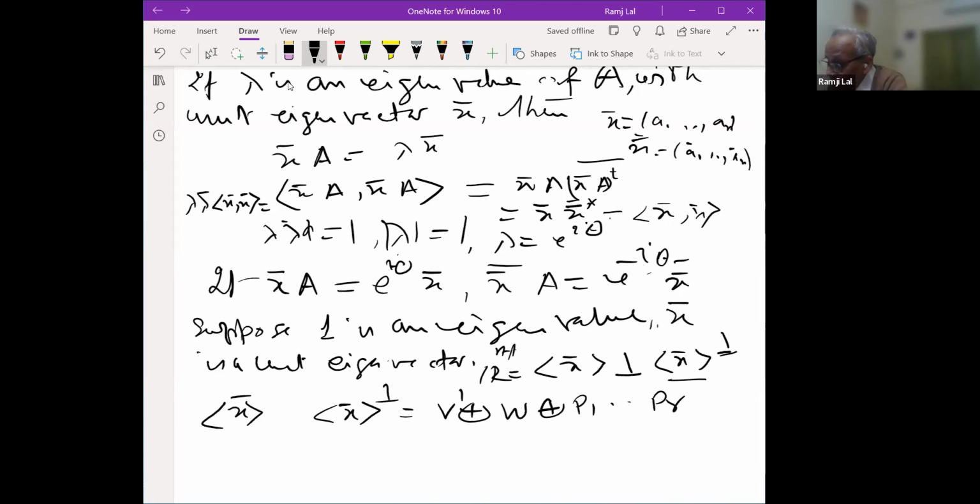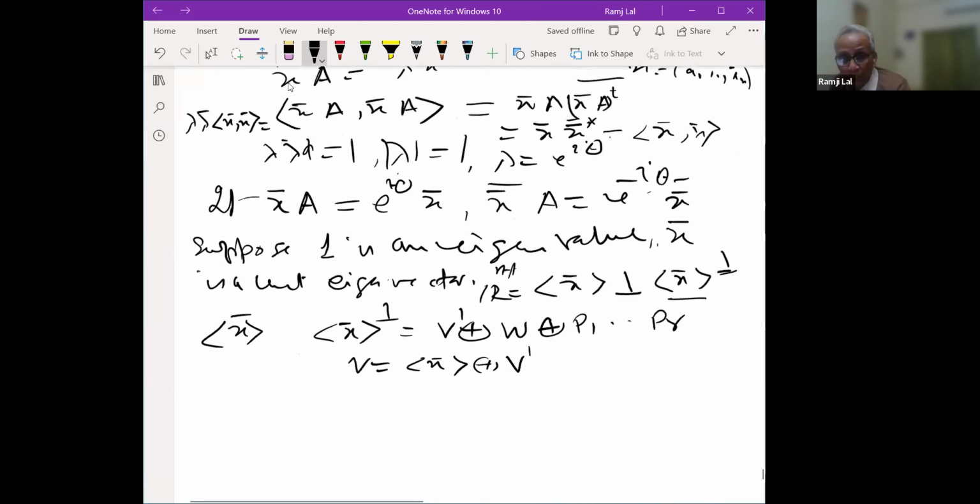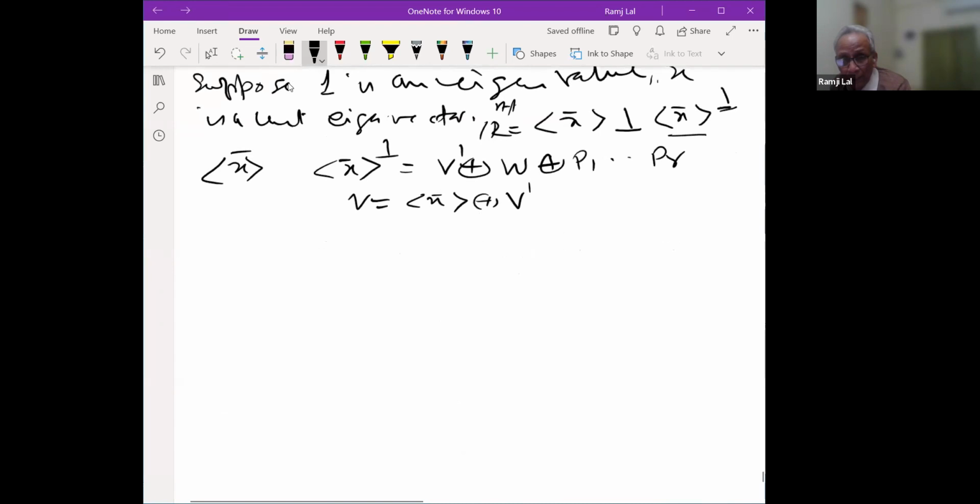So naturally, you add x here in V dash. So V you can take to be x direct sum V dash, and the result is there. There is nothing to do here. It's a simple case.